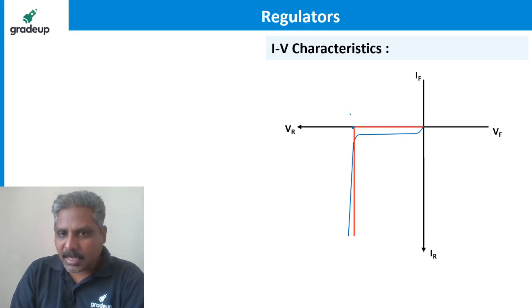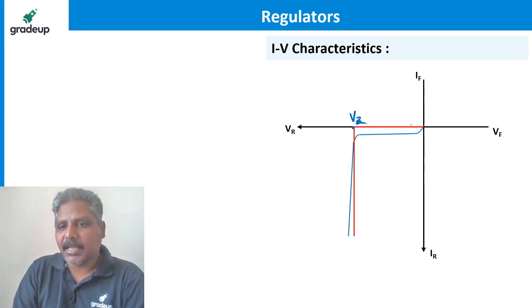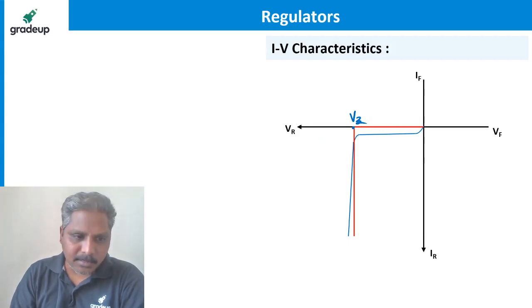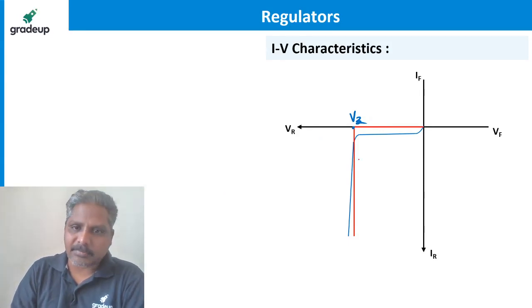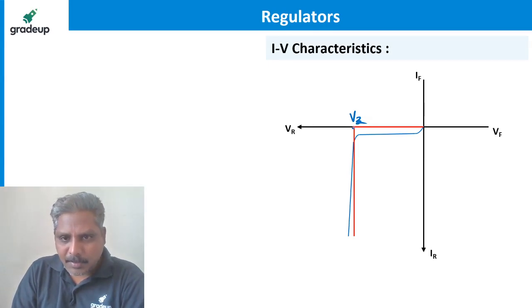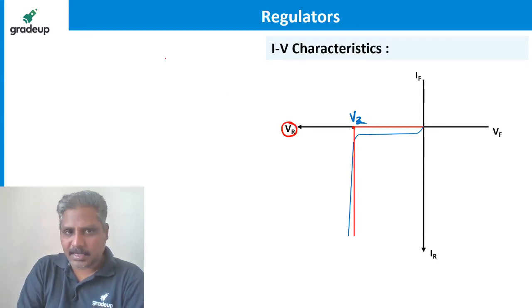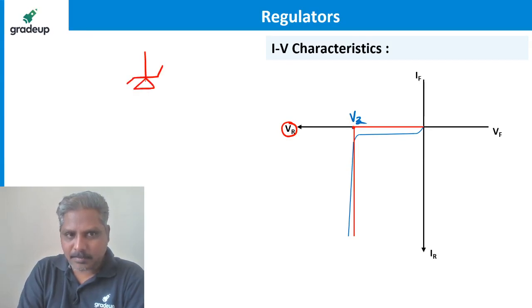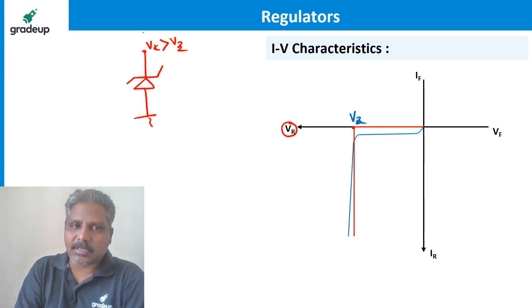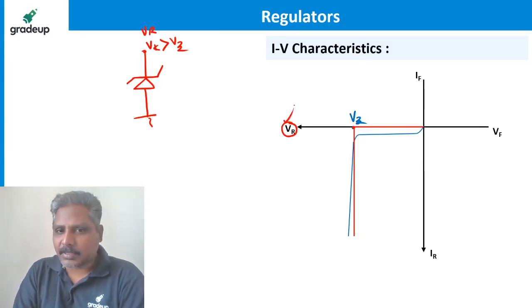If this particular voltage I call Vz, and ideally speaking, imagine this red color. Think about this red color graph only. Forget about the blue color graph. This is the reverse voltage I am applying across the Zener. Anode is at 0. The cathode voltage I am applying is more than the particular voltage Vz. Cathode voltage is nothing but the reverse voltage, right? If it is greater than this particular voltage Vz, the junction breaks down. That's what I'm saying.